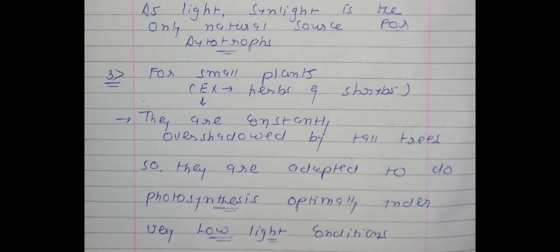It means that even in low light conditions, small plants are able to do photosynthesis. In the presence of low light, photosynthesis is possible for small plants. So there are a total of 3 points on the first page, and the first page of this question is completed.